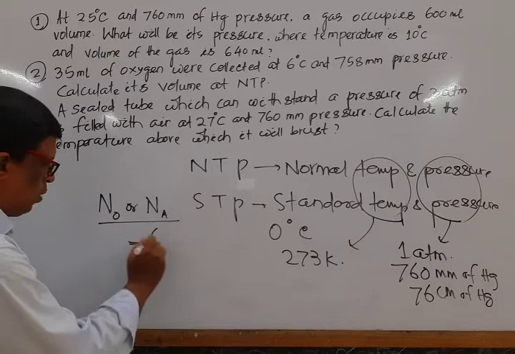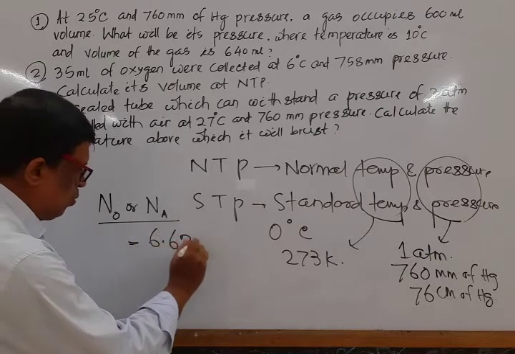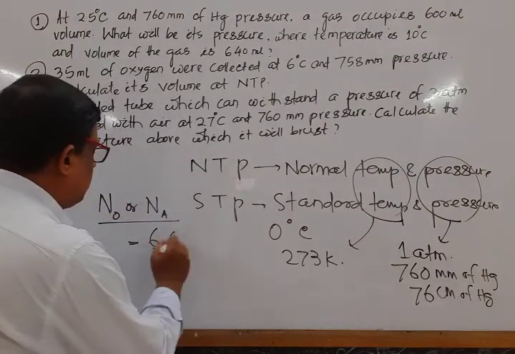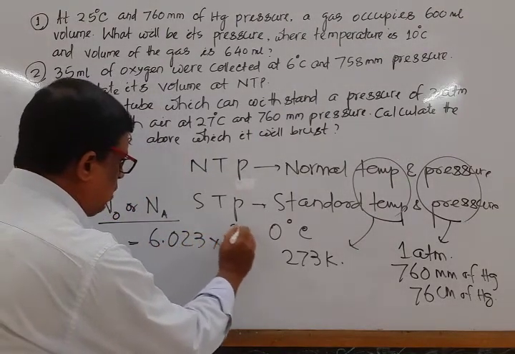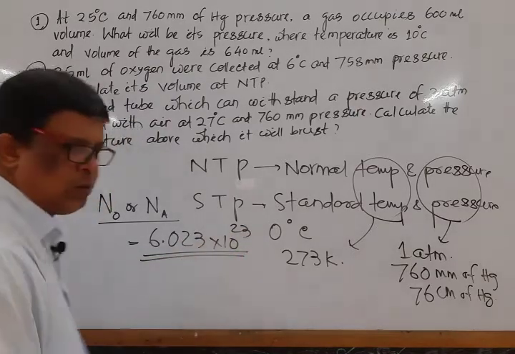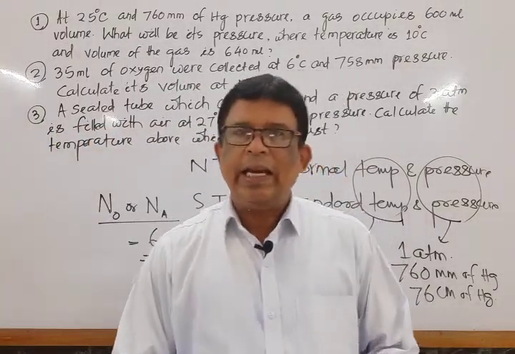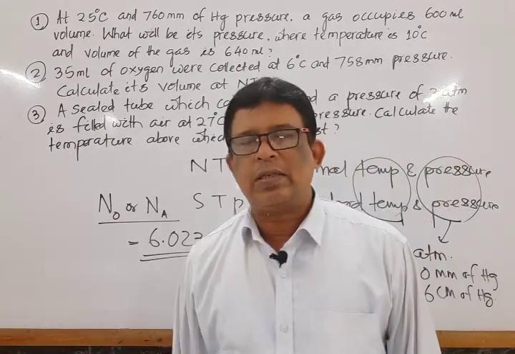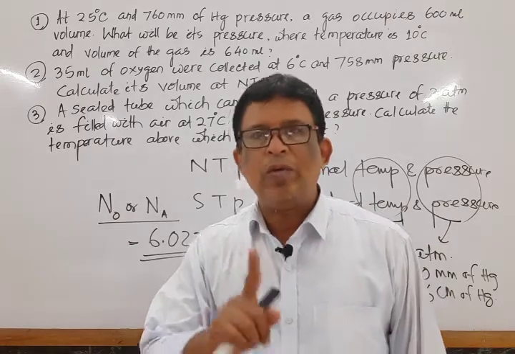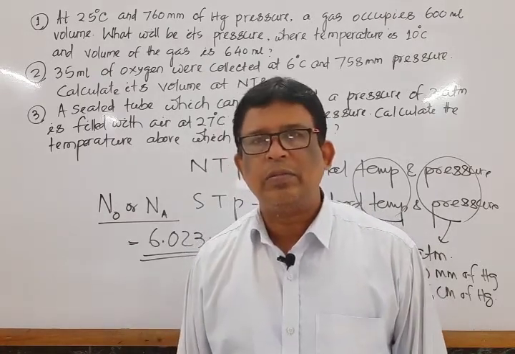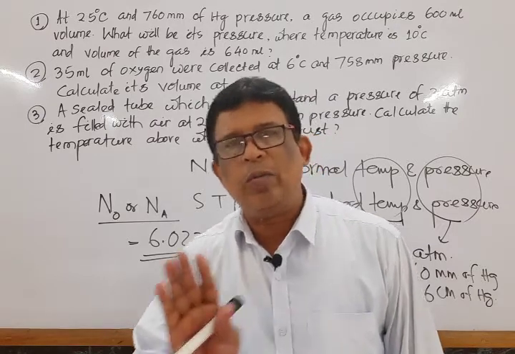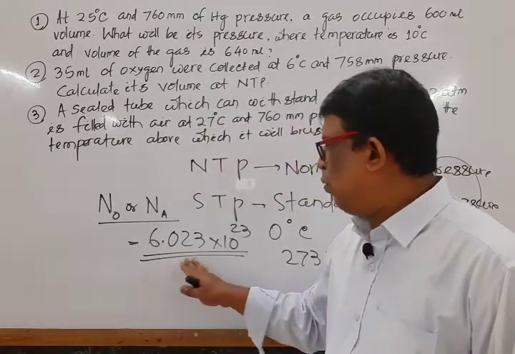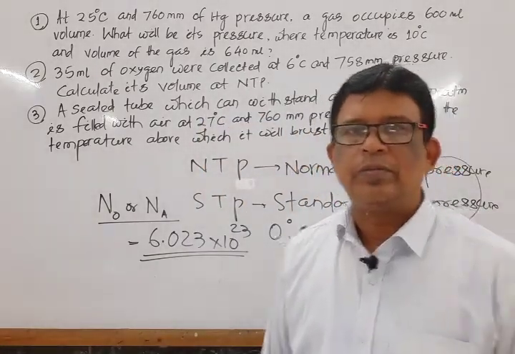This is Avogadro number equal to 6.023 into 10 to the power 23 number of molecules. So at NTP or STP, 1 mole of any gas possesses 22.4 liter volume and also contains equal number of molecules, that is the Avogadro number of molecules.